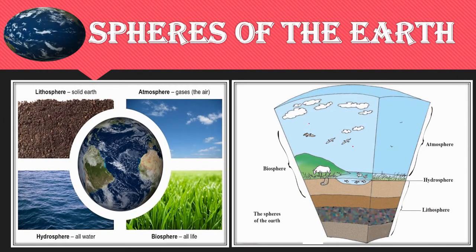Now students, let us learn about the spheres of the earth. Now we know that everything in the earth system can be placed into one of four major subsystems, that is land, water, living organisms and air. Now these four subsystems are called spheres. Specifically, they are the lithosphere, that is the land, hydrosphere, that is water, and atmosphere, that is air. Now the biosphere spreads in all the other three spheres, that is lithosphere, hydrosphere and atmosphere.